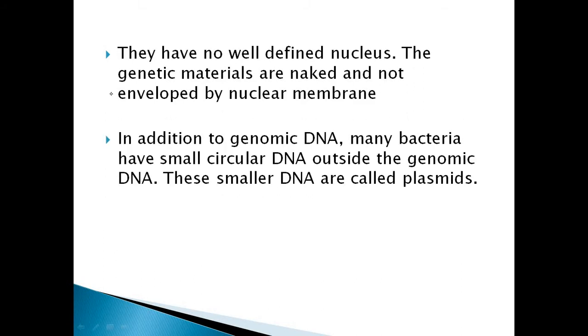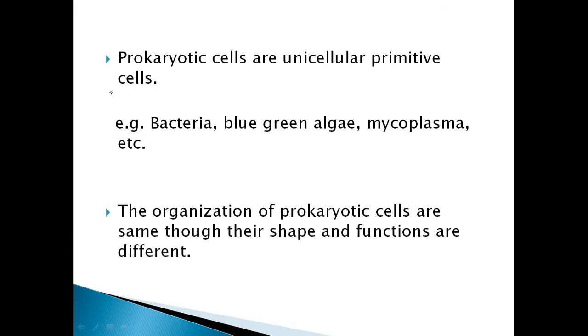The prokaryotic cells are unicellular primitive cells. Unicellular means a single cell, consisting of a single cell. And primitive means these are a very simple form of cell. These are not complex. An example is bacteria, blue-green algae.